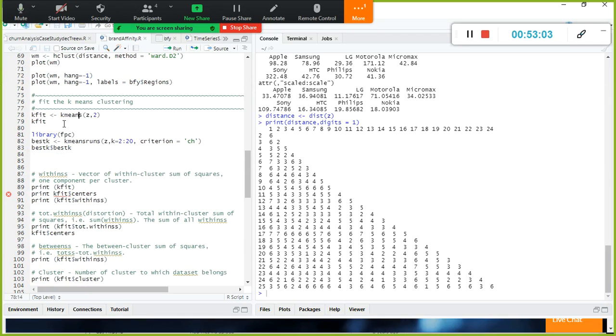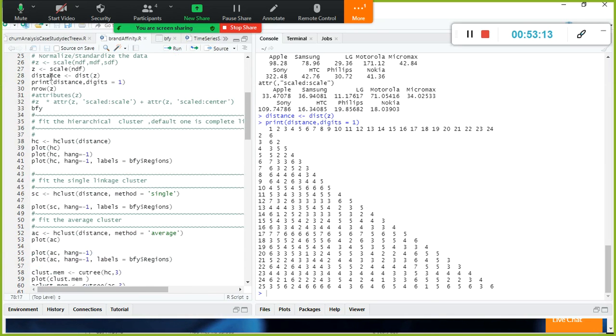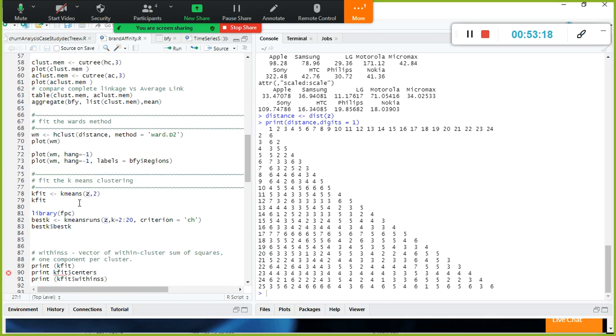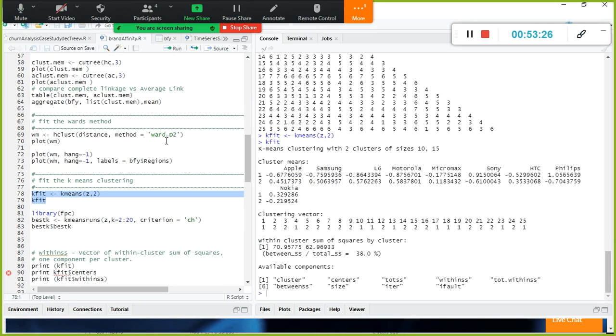The K-means algorithm. There is a built-in function called kmeans. The first argument is z. Here I did not use distance, just the scaled values, z. I just passed that as an argument here. And the second argument is the number of clusters. I just randomly gave 2 and ran it here.